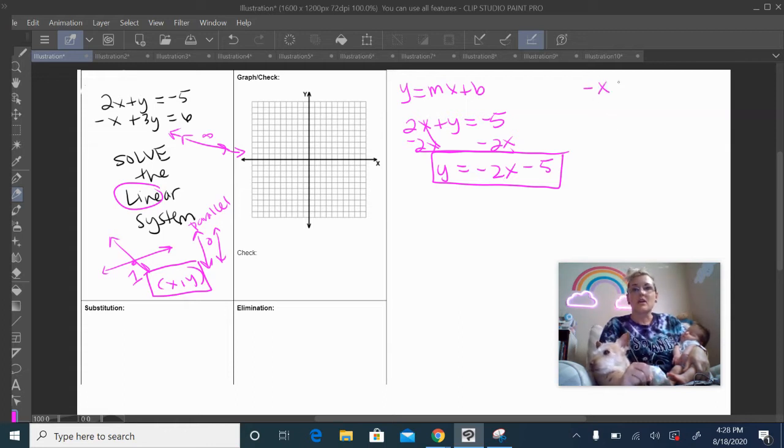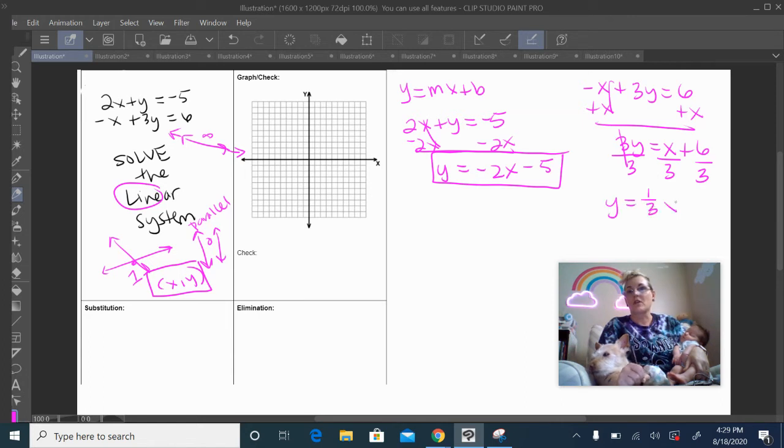The second line, -x plus 3y equals 6. Got to get y by itself, so I'm going to add x to both sides. So I have 3y equals x plus 6. Make sure that when you get y by itself and you divide by the coefficient in front, you divide each of the terms. Everything is getting divided by 3. So y equals 1/3 x plus 2.